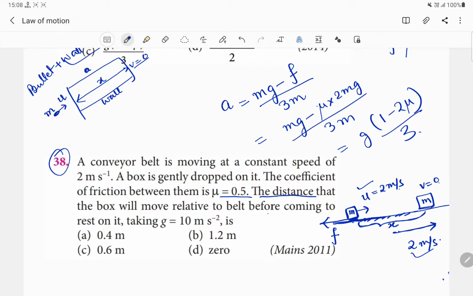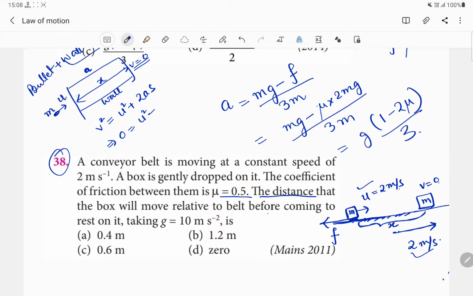And here let us take a to be the retardation produced due to the opposition produced by the wall. Okay, and here if we apply our common concept, that is v square equal to u square plus twice as, we just put the value here. What will be the final speed? Final speed will be 0. Initial speed is given as u square minus, why do we take it as minus?